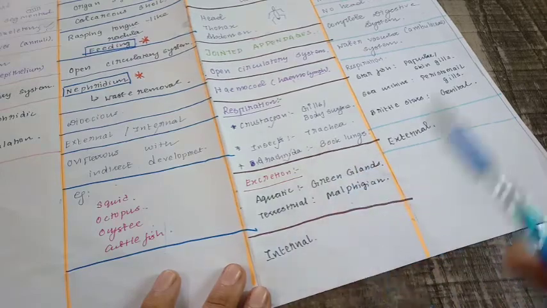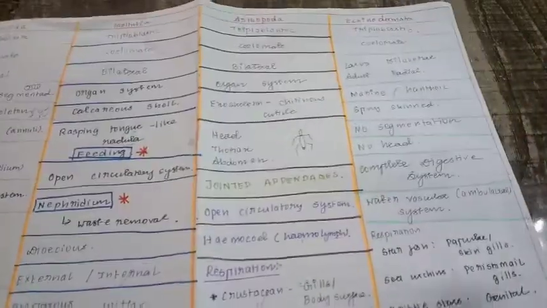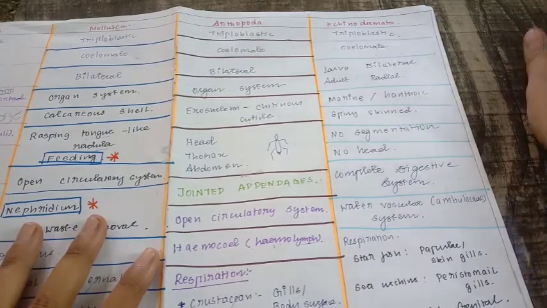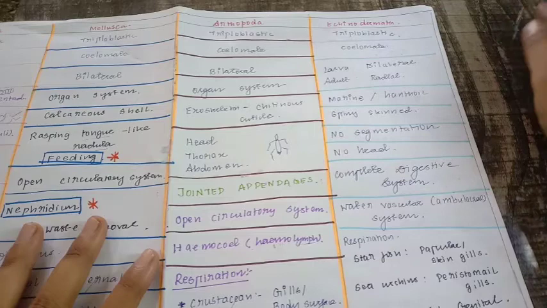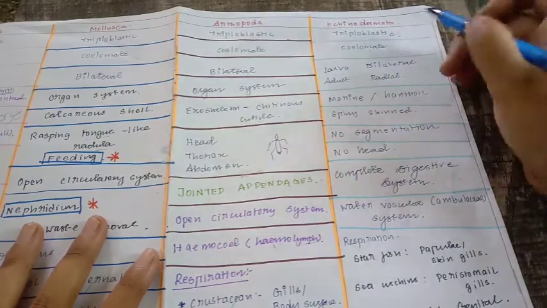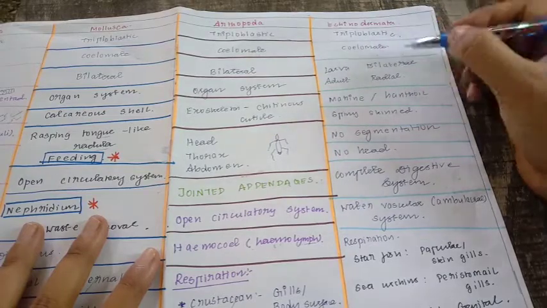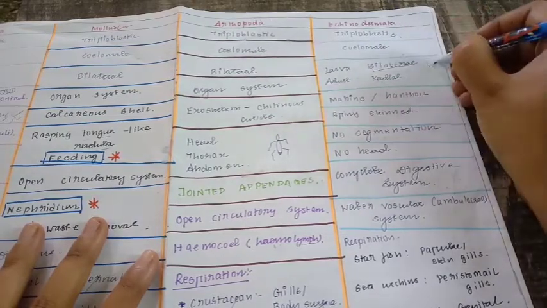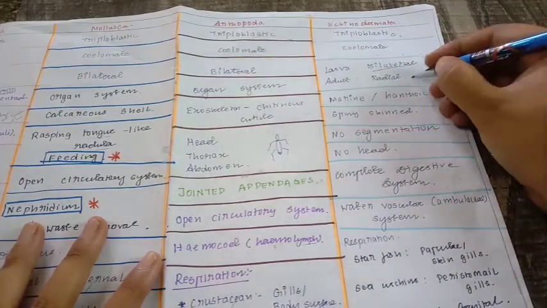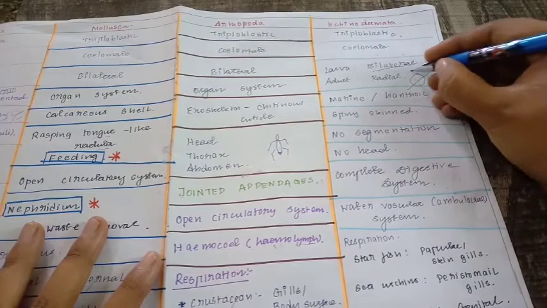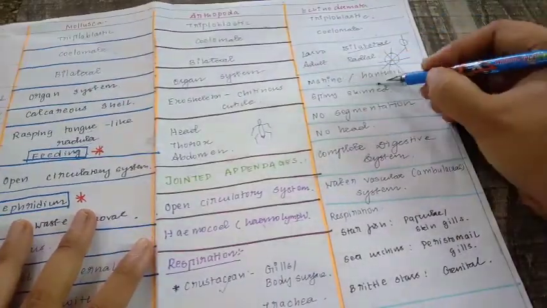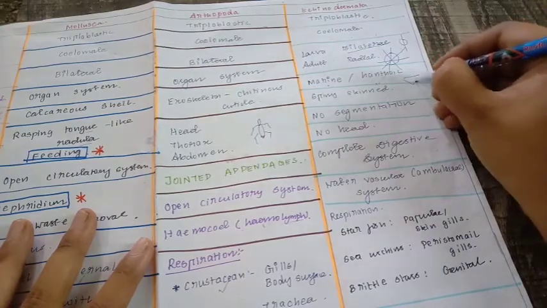Okay, and the type of fertilization is internal fertilization. Next is Echinodermata. Echinoderms are triploblastic, and next, coelomate. In the larval form, it has bilateral symmetry. Whereas when it grows up into an adult, it has radial symmetry. Radial symmetry means that through any path we cut, it will divide equally. Okay, next it is marine and stenohaline, which means it is found under the sea.